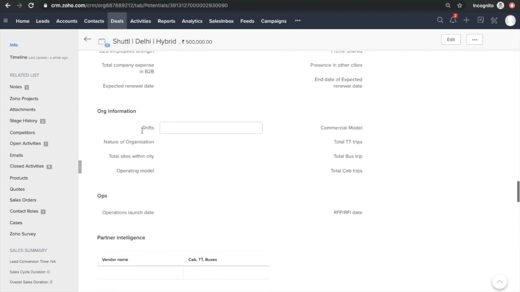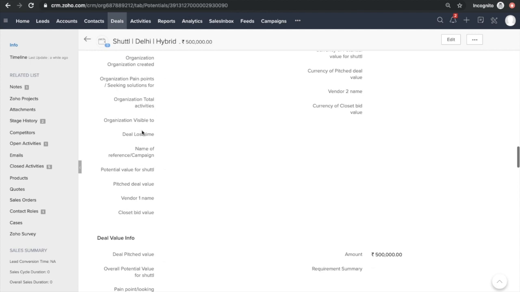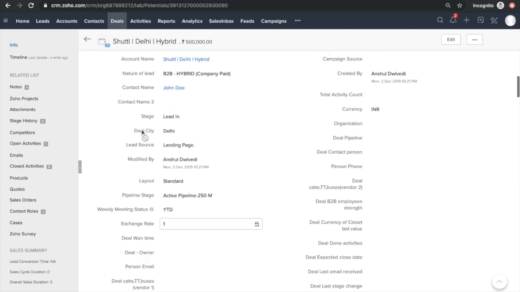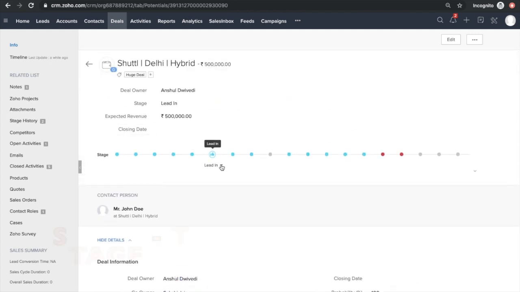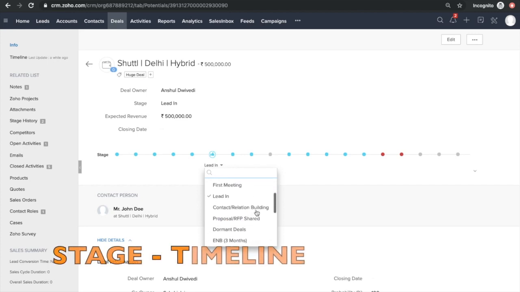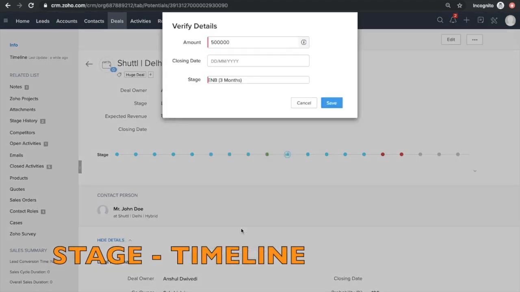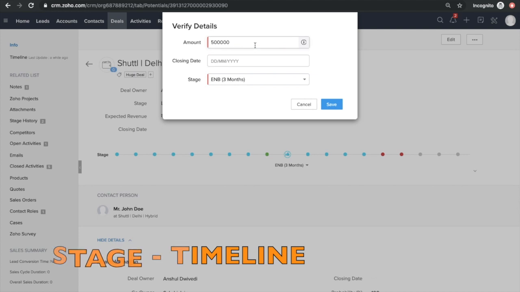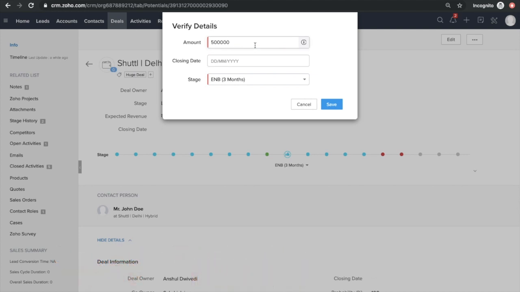Let's say Anshul has had some meeting, and this lead has moved from lead in to say ENB directly. So this will ask every time whether there is any change in the amount of the deal, because with every discussion either the offerings would increase or decrease. So on that basis it will always ask you to verify the details. So I say the details remain same. I'll click on save.